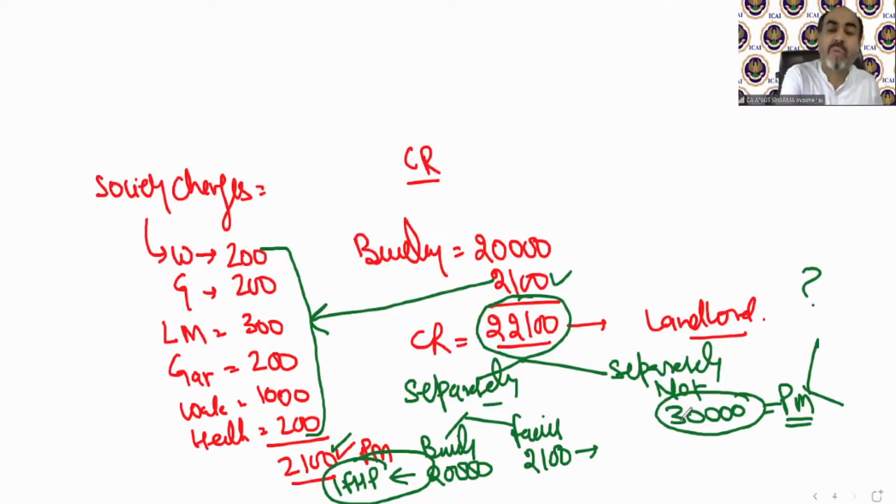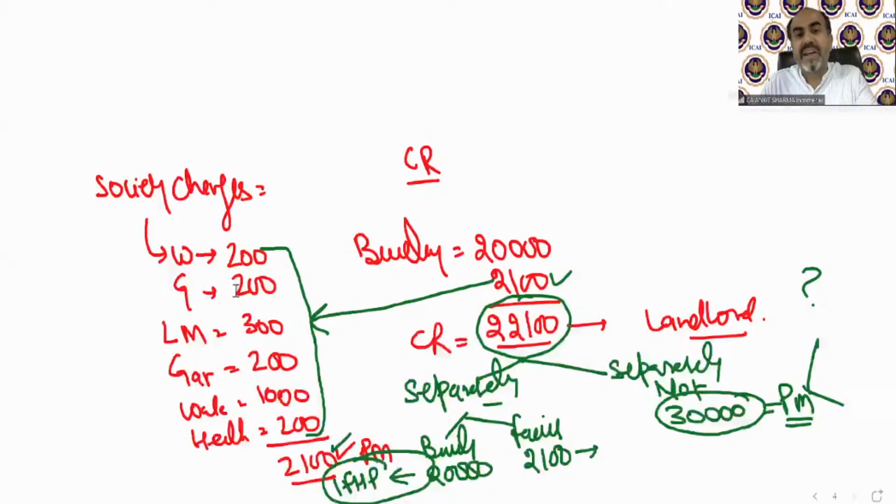Under the head income from house property or income from other sources, etc. So there will be two situations in case of composite rent. In one situation, the rent will be separately given for the building part and for the facilities part. In the other, it will not be given separately. We do not know how much is for the building and how much is for facilities. In both cases, what provision will be applicable? Let's see.